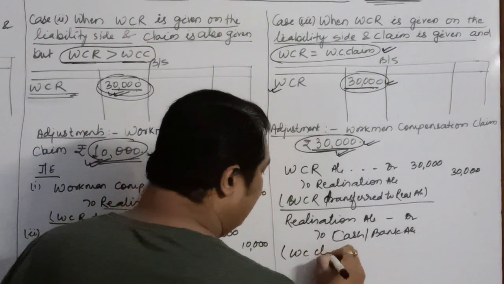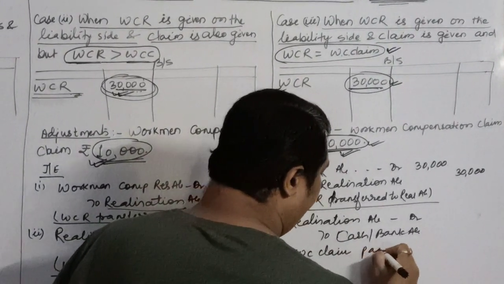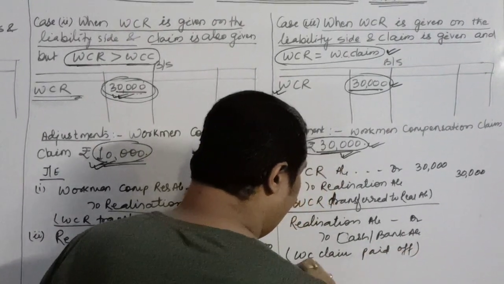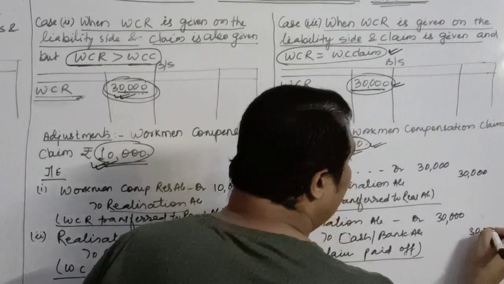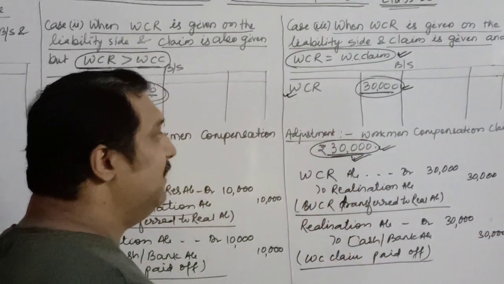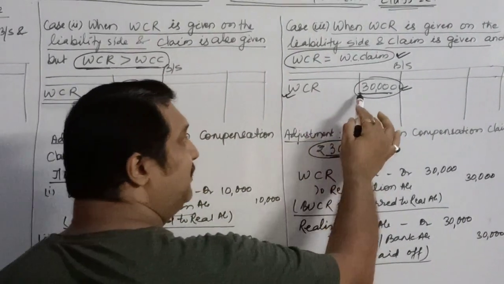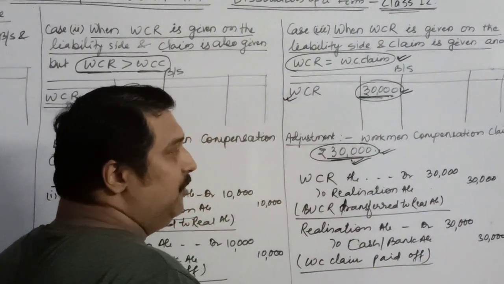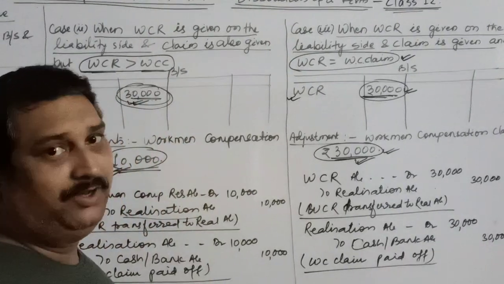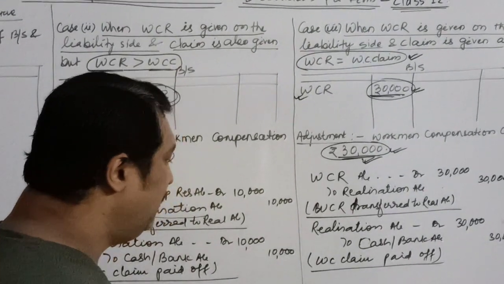So workman compensation claim paid off. How much have we paid off? 30,000. After paying this, are we left with any other amount of reserve? We had a reserve of 30,000. The entire reserve was transferred to realization, so we are not left with any amount. So it will not be distributed amongst the partners.